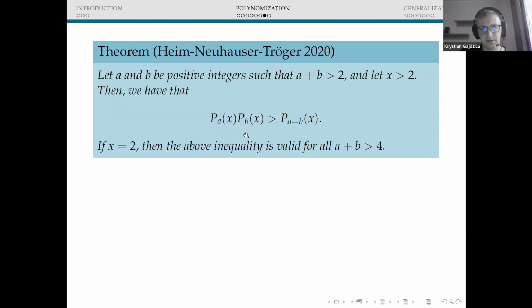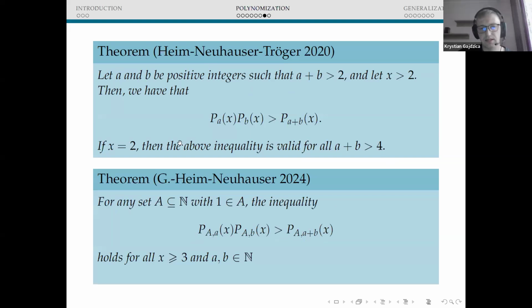So here we have this result, and now we consider the multiset, actually a subset of positive integers, but we require more. We require that 1 is in our set A. If that is the case, then we can state that this family of polynomials fulfills the Bessenrodt-Ono inequality for all positive integers a and b and x greater or equal than 3.